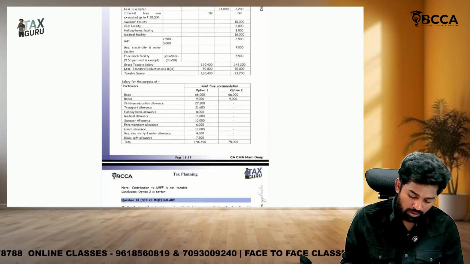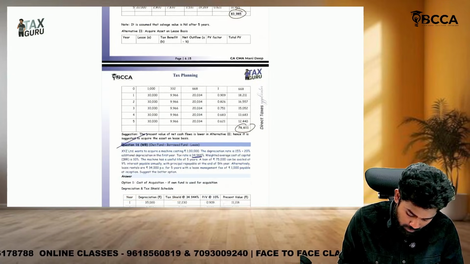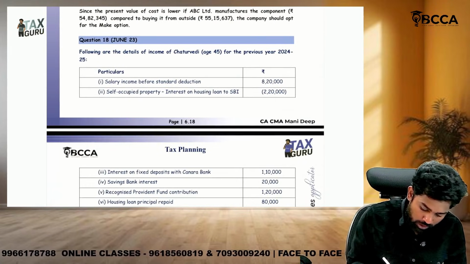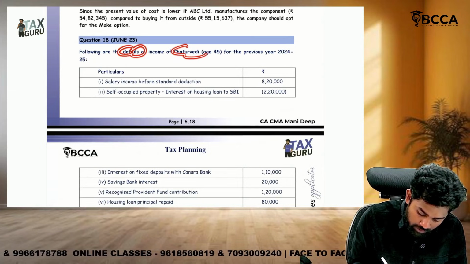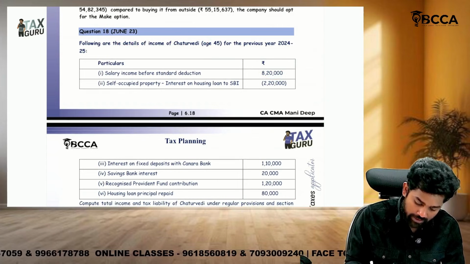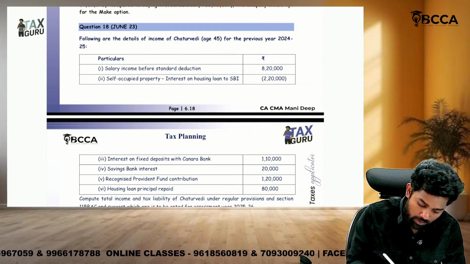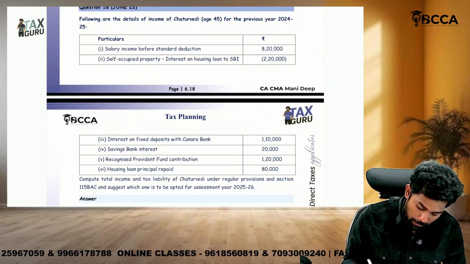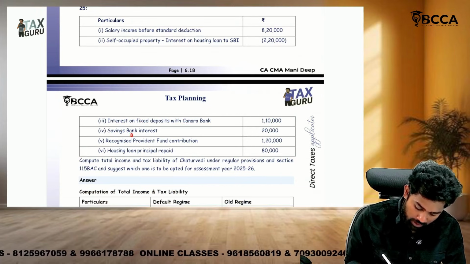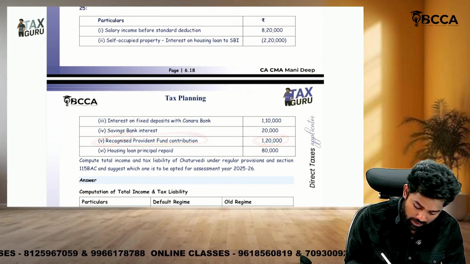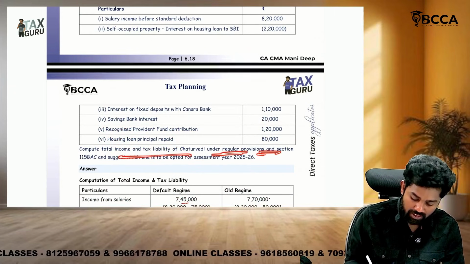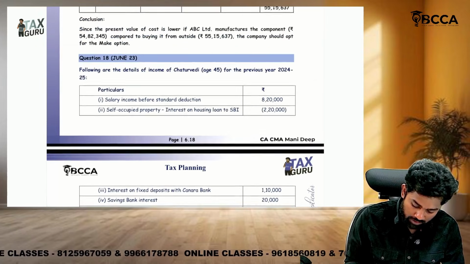Okay, so now see here, sir. What is question number 18? Following are the details of income of Chaturvedi for the previous year 24-25. Salary income before standard deduction 8,20,000, self-occupied property loss 2,20,000, interest on FD with Canara Bank 1,10,000, savings bank interest 20,000, RPF recognized provident fund 1,20,000, housing loan principal repaid 80,000. Compute the total income and tax liability of Chaturvedi under regular provisions and section 115BAC.